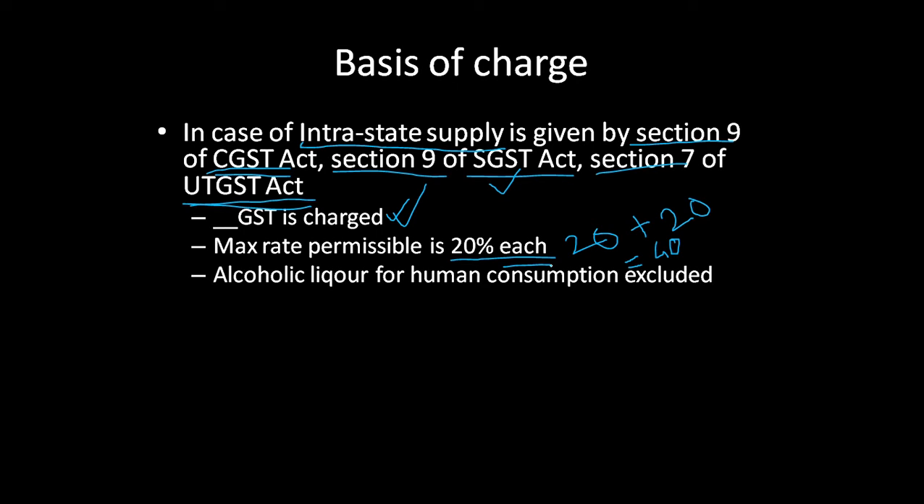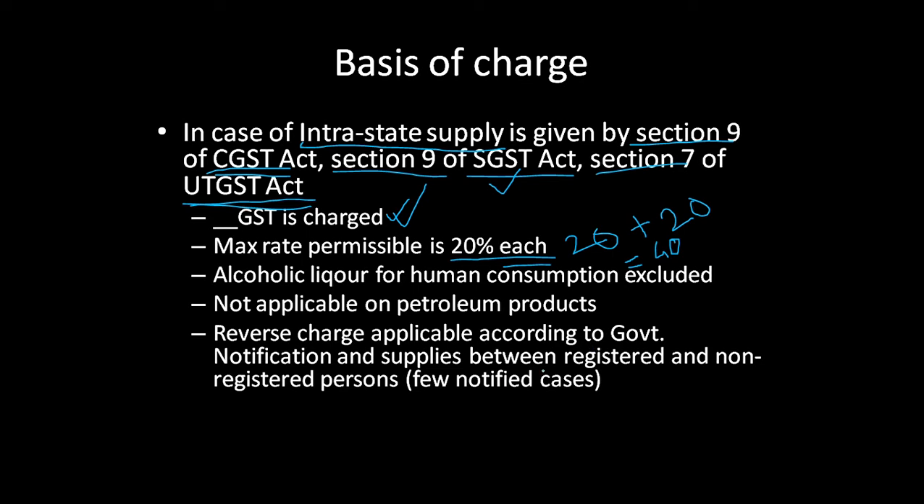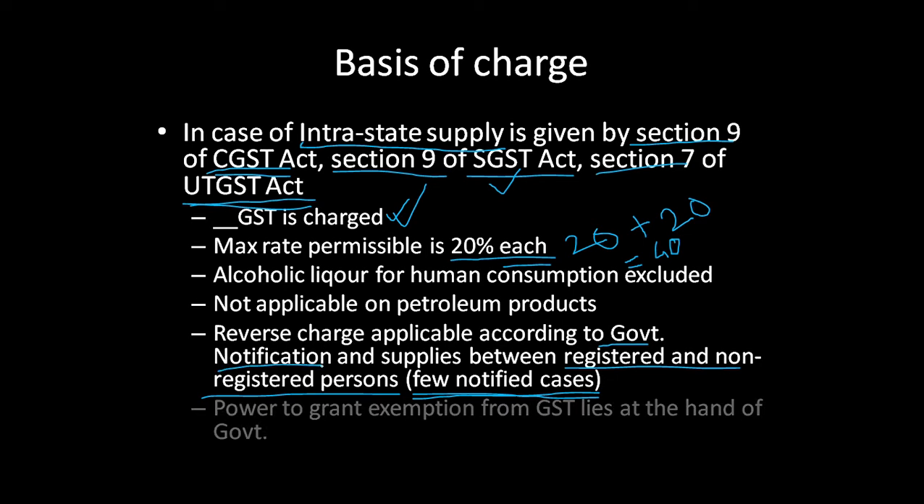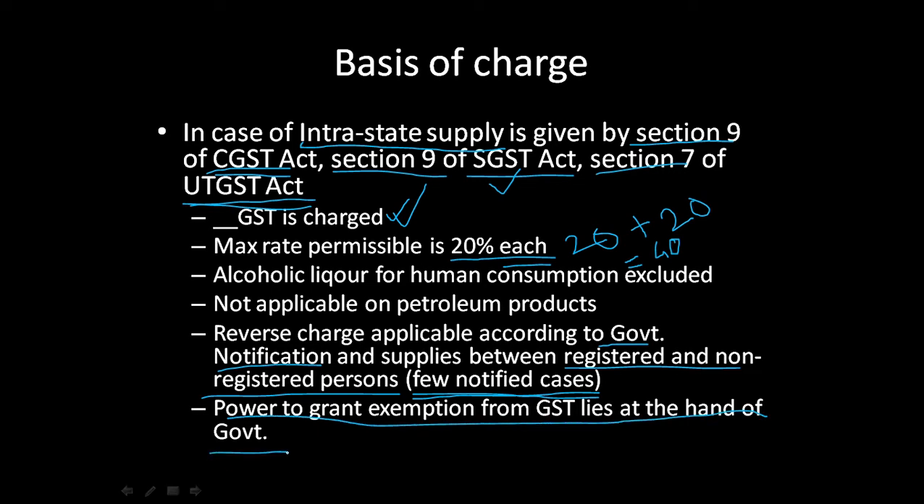Next, alcoholic liquor for human consumption is again excluded, and it is not applicable on petroleum products; we already discussed that. Reverse charge: here there is a small change. Between registered and non-registered persons, if the transaction happens within the same state, then reverse charge is applicable only in a few notified cases. Also, reverse charge is applicable whenever the government sends a notification. And lastly, the power to grant exemption from GST lies in the hands of the government of India, that is the central government, or the government of the state or the government of the union territory.